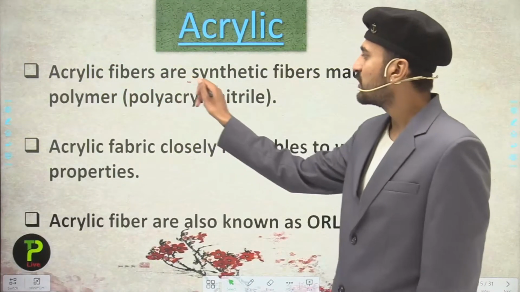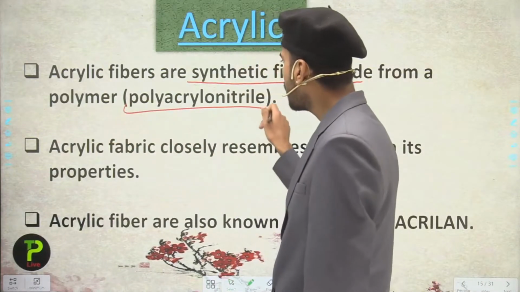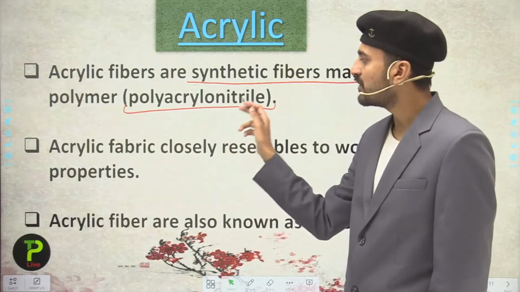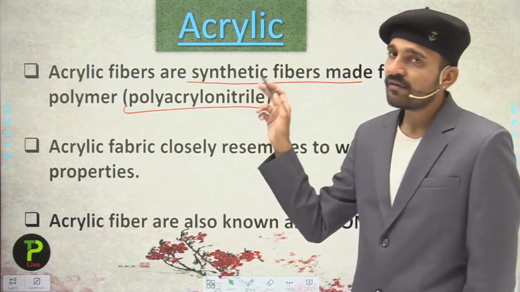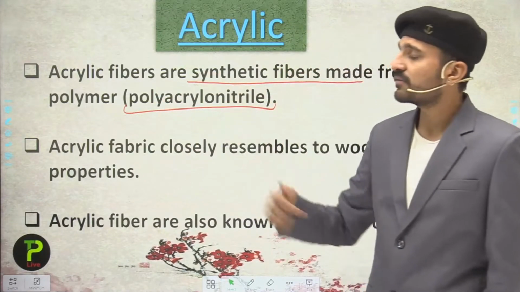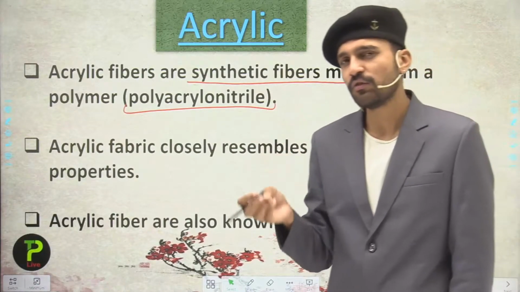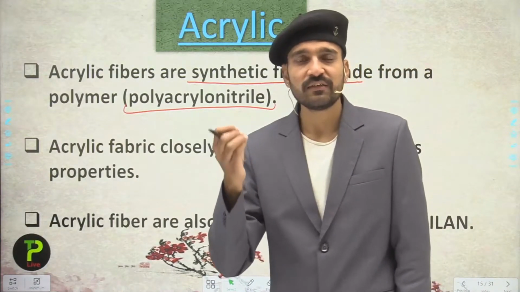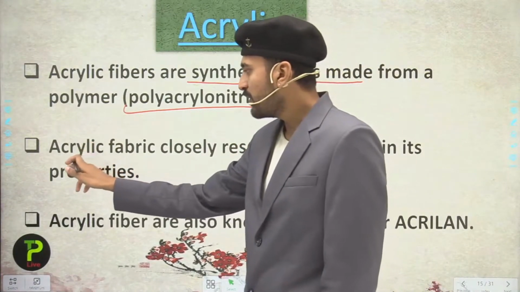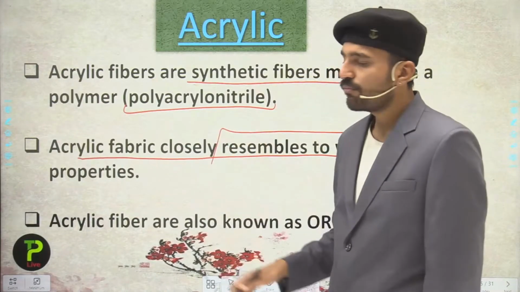Acrylic fibers are synthetic fibers made from the polymer polyacrylonitrile, which is made from the monomer acrylonitrile. So when acrylonitrile polymerizes, it gives rise to polyacrylonitrile, which is the acrylic. Here we are using acrylic in the form of fibers. We can also use it in the form of sheets, that is, in plastic materials. Moving to the second point, acrylic fabric closely resembles wool in its properties.